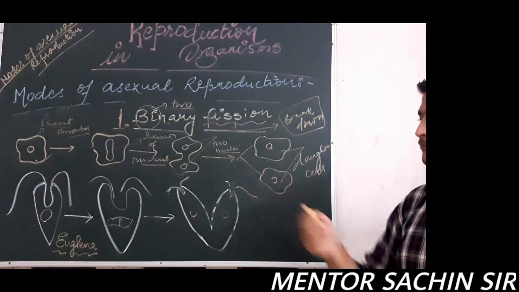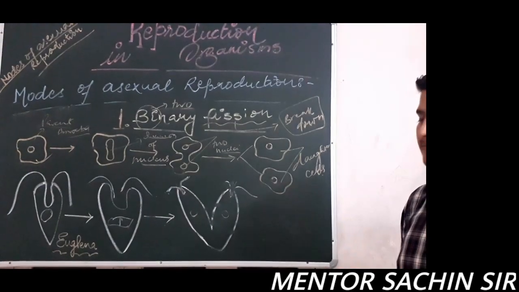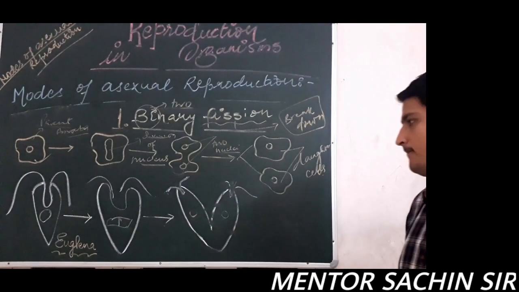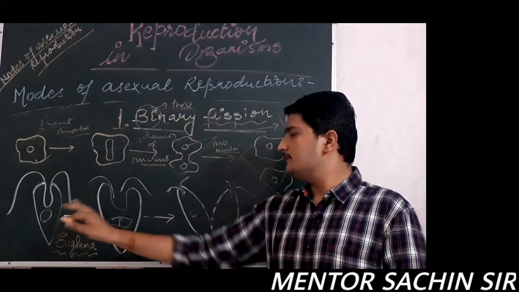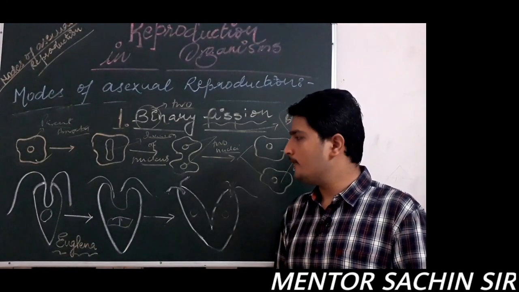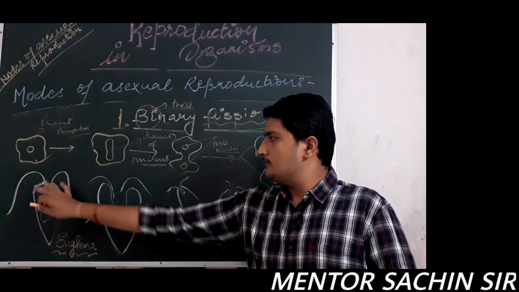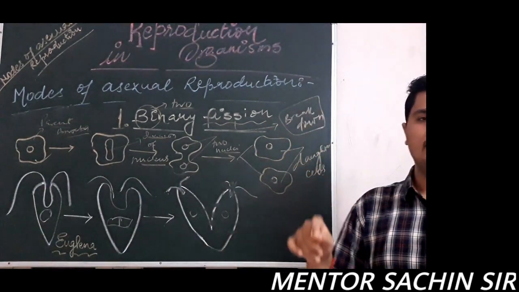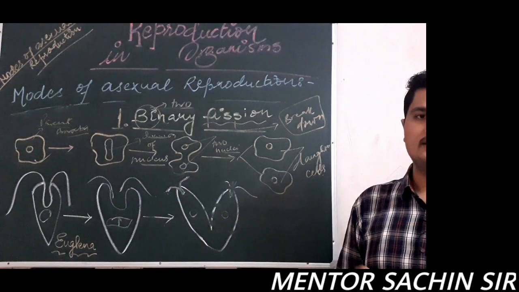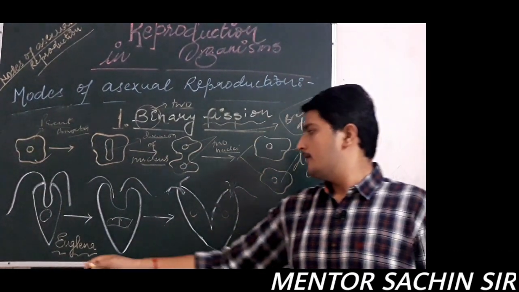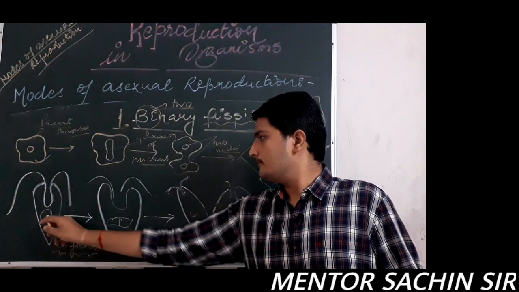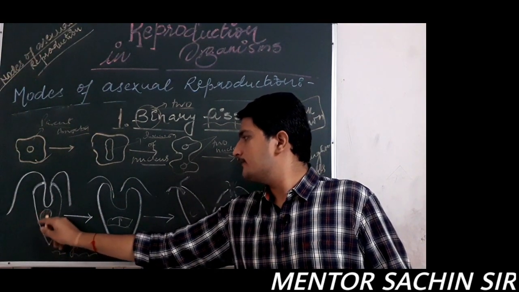Let us consider one more example, and what is the difference between these two we will study. Let's see. This is a single celled euglena. This is the body of euglena. These are the two hair-like structures. You have already studied in class 9th that these hair-like structures are called flagella. This euglena contains one nucleus.